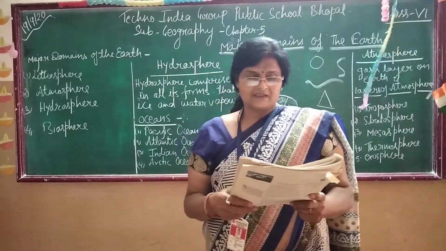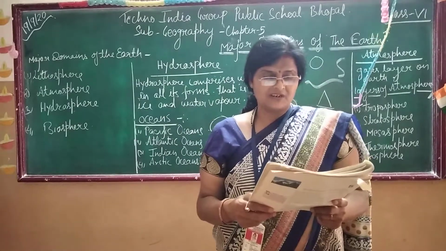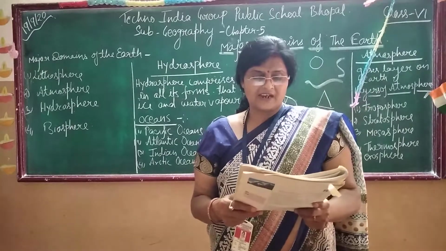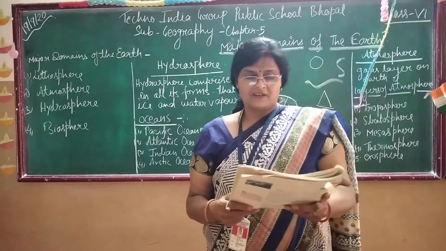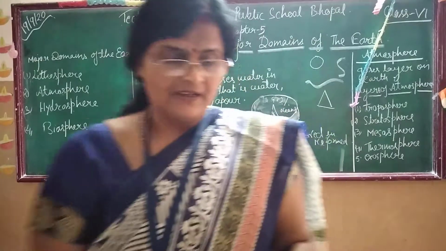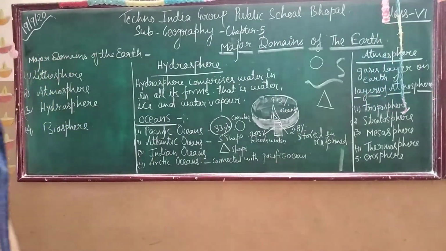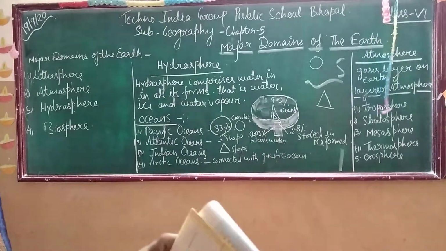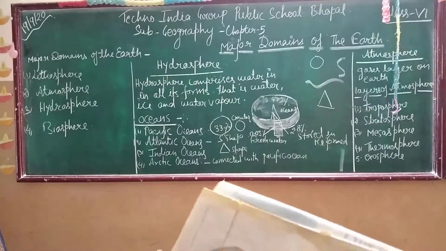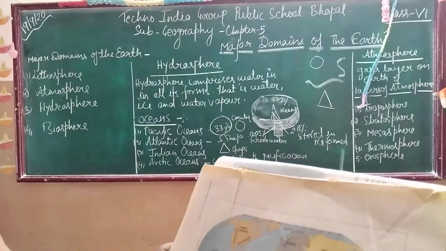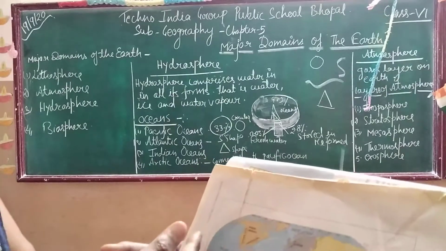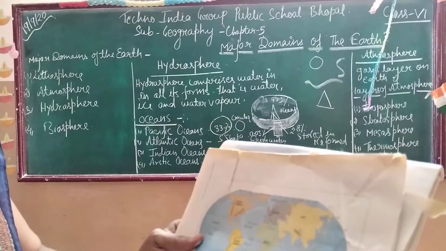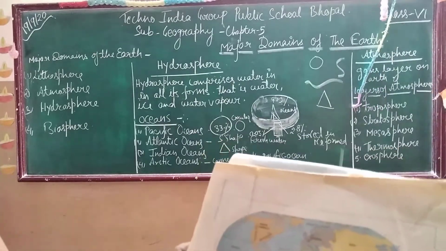And it is bounded by Asia in the west and by Africa in the east and by Australia. Now this is the Arctic Ocean. In the west, it is bounded by Asia. In the east, it is bounded by North America, and in the south, it is bounded by Australia. It's clear?